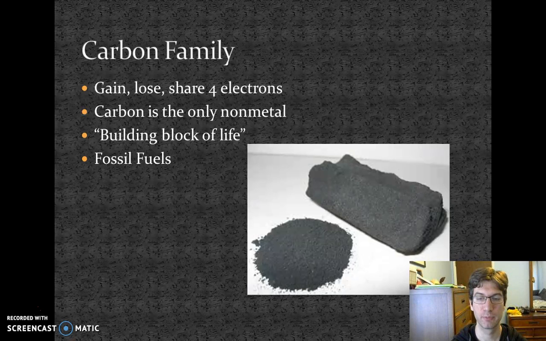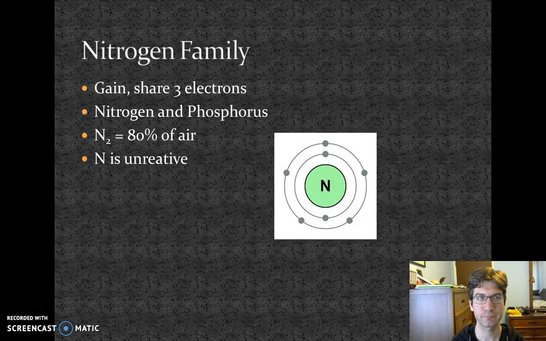Do not confuse that with the most abundant element in the universe, which includes everything outside of our planet as well, and that would be hydrogen.